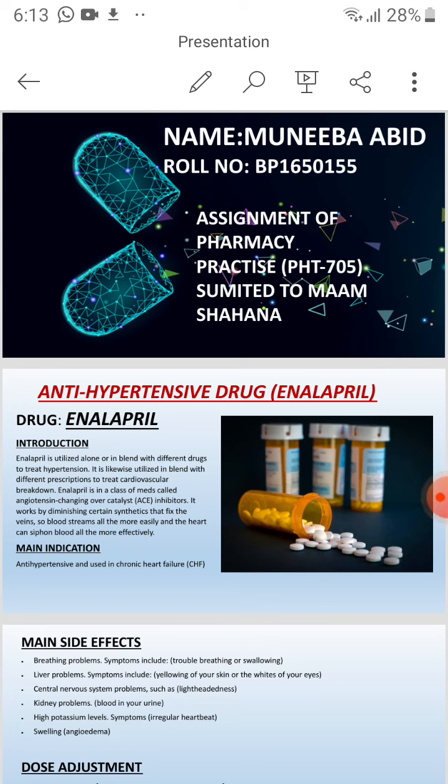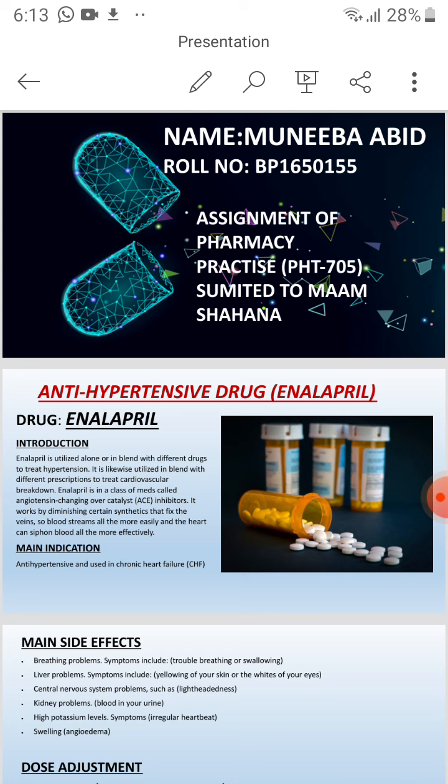My topic is an antihypertensive drug, which is Enalapril. First we talk about Enalapril, which is a medicine to reduce high blood pressure or prevent or treat heart failure. If you have high blood pressure, Enalapril will reduce or prevent future strokes or heart attacks like that. Enalapril is also available mixed with another blood pressure medicine called hydrochlorothiazide.